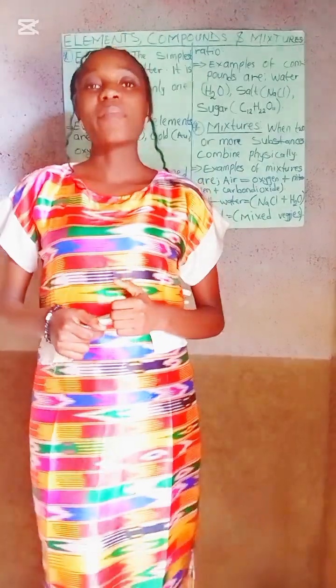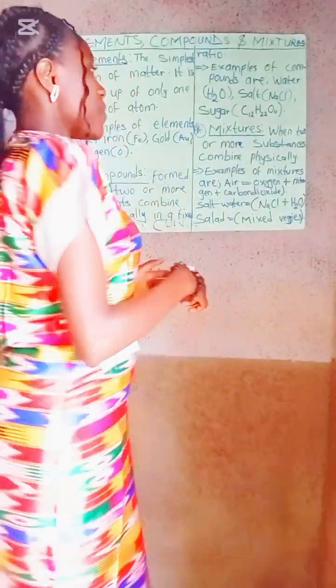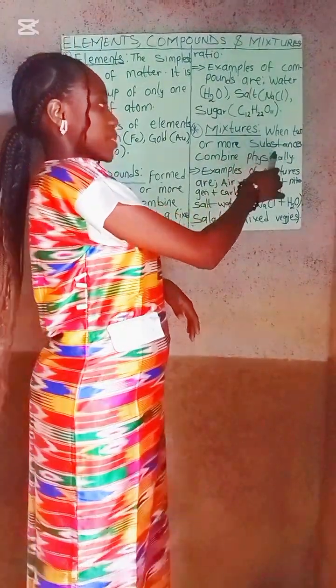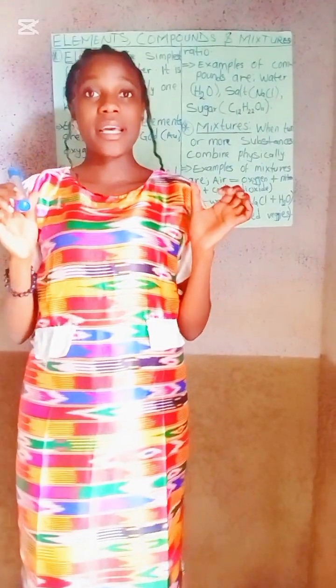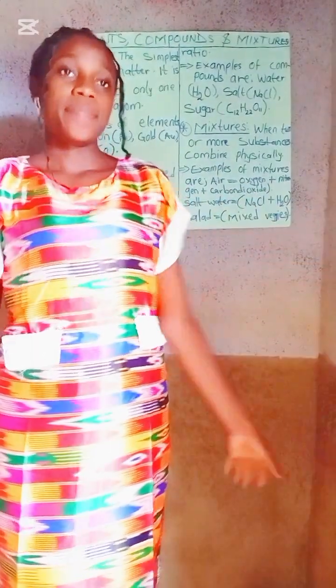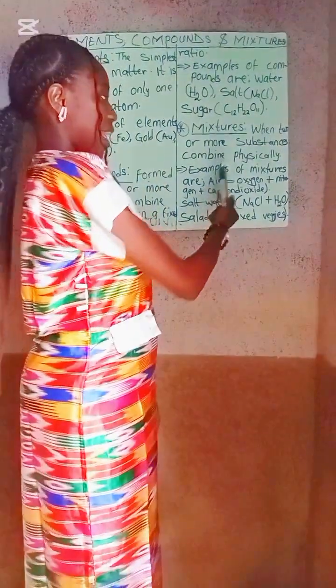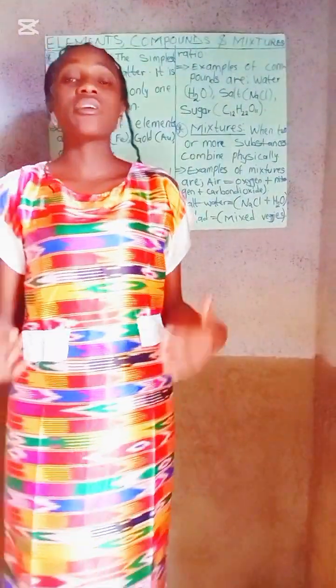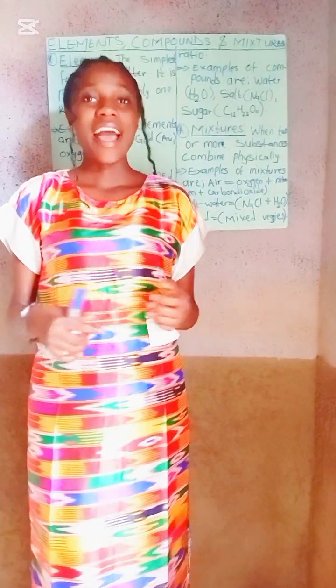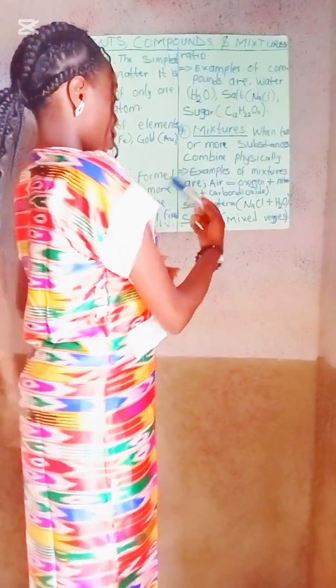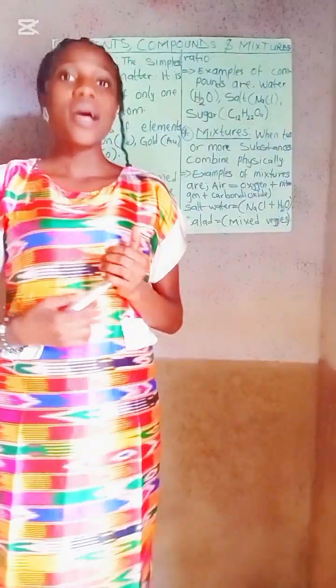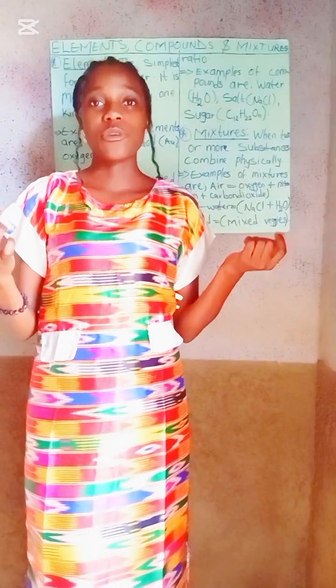Finally, let's talk about mixtures. A mixture is when two or more substances combine physically, not chemically. That simply means you can separate them easily. Examples: the air we breathe is a combination of oxygen, nitrogen, and carbon dioxide. Next, we have salt water. When you dissolve salt in water, it's called a mixture, and you can separate that easily.